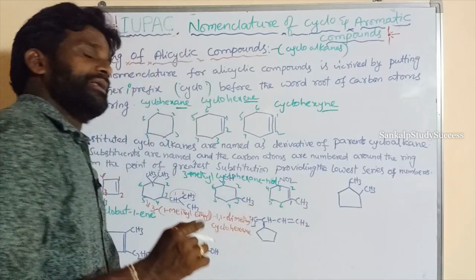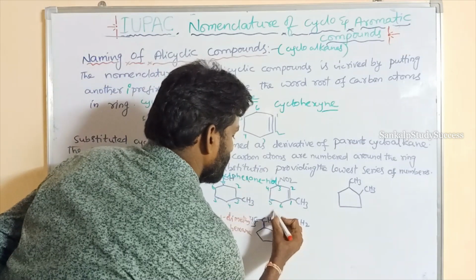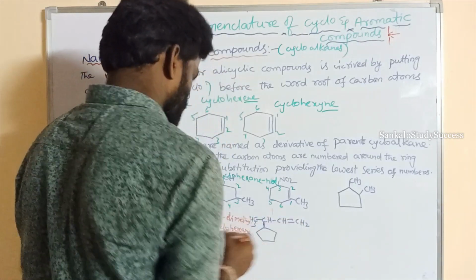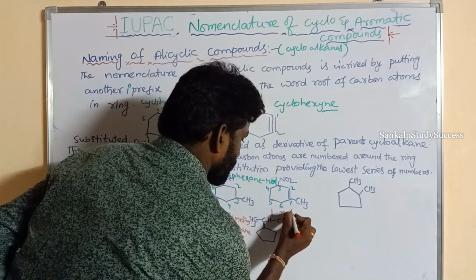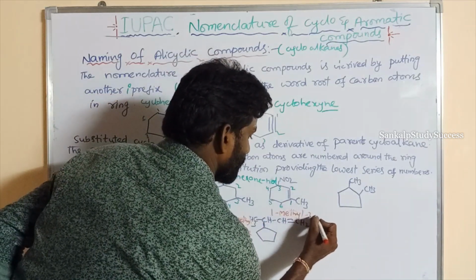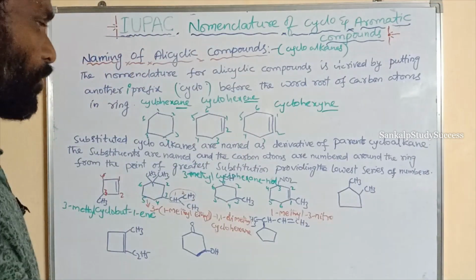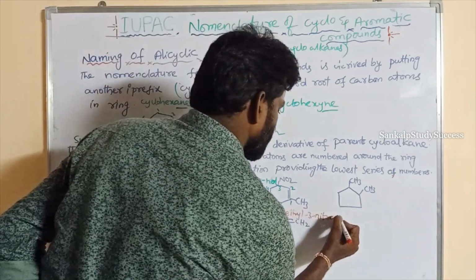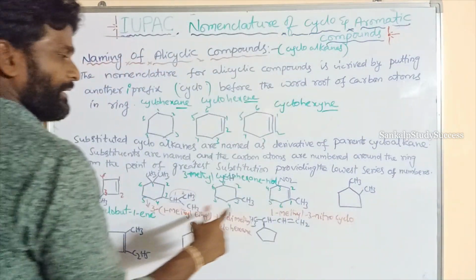This is 1-methyl. So according to alphabetical order, M is first, methyl. 1-methyl, 3-nitro, cyclo.